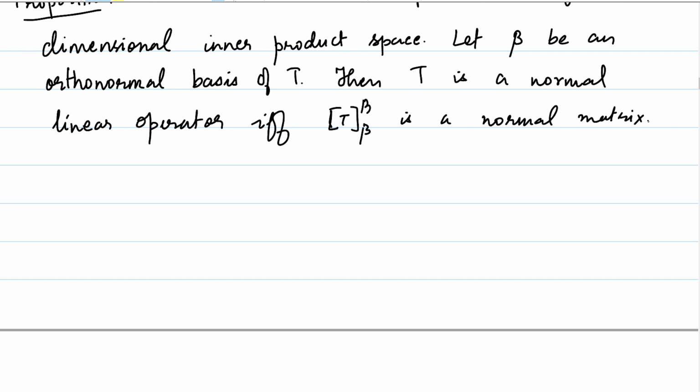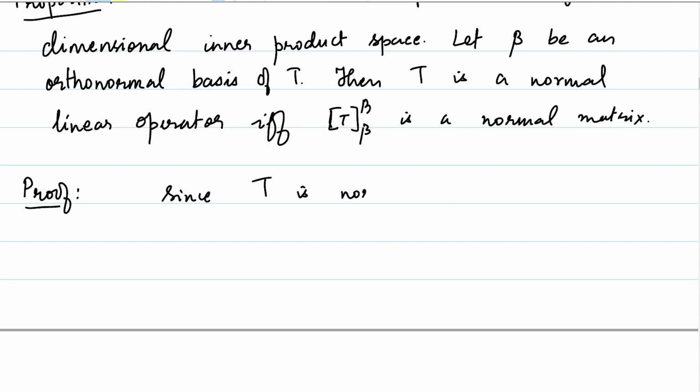In the case of beta being an orthonormal basis consisting of eigenvectors of T, we had already checked that this is going to be a normal operator, but this is true in the general case as well. So let's give a proof of this and establish this. So what do we know about T? We know that T is a normal operator. Okay, let's do the forward direction.